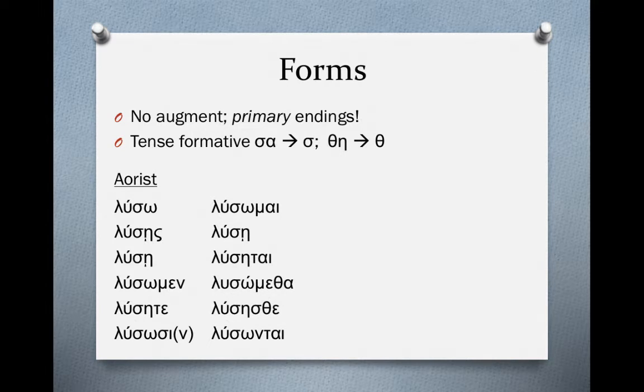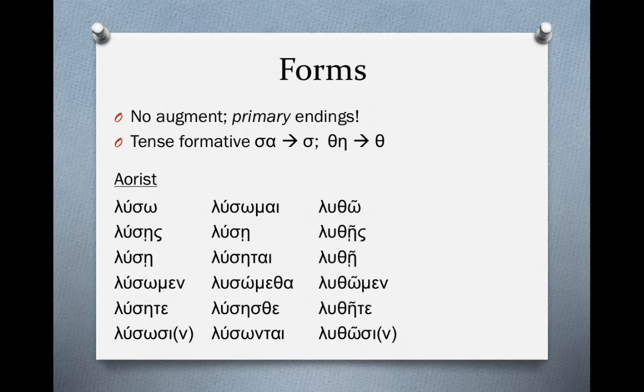And then we've got lusomai, luce, lucetai, lusomitha, lucesthe, lusontai. These would be the middle forms. And again, sometimes the middle forms are going to be deponent, just translated actively, like I may lose for lusomai. Other times they might just be pure middles and more reflexive. I may lose myself would be another option for these.